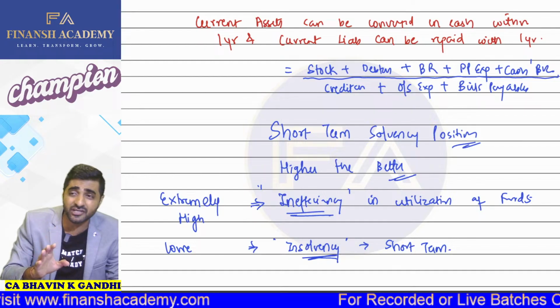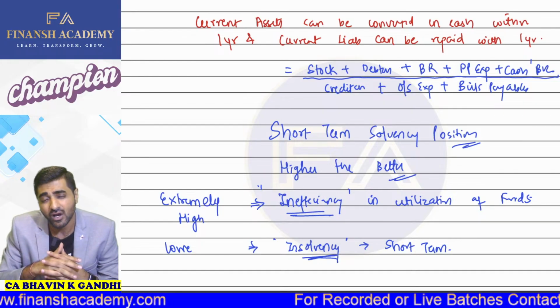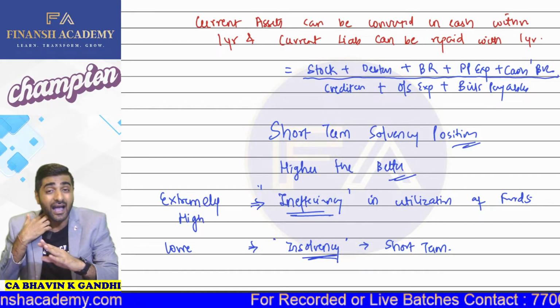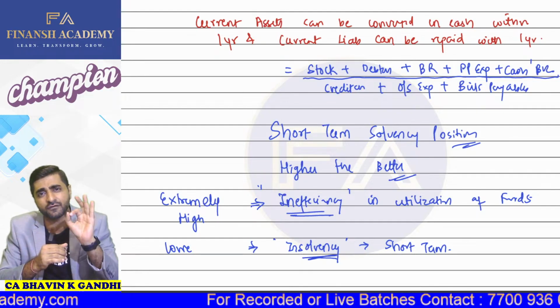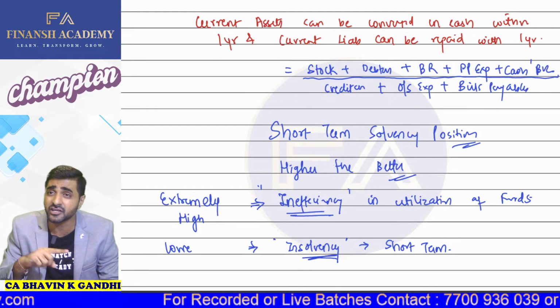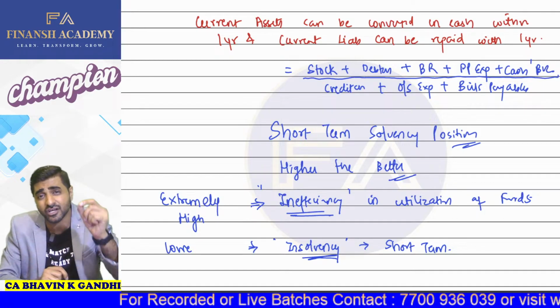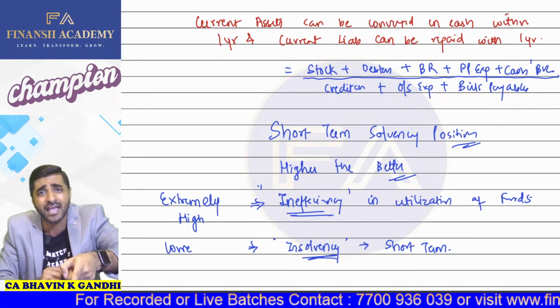In examination, if suppose there are two companies available with you, RIL and BIL. RIL has a current ratio of 3:1. BIL has a current ratio of 6:1. In examination, which company will you select? You will select BIL only.